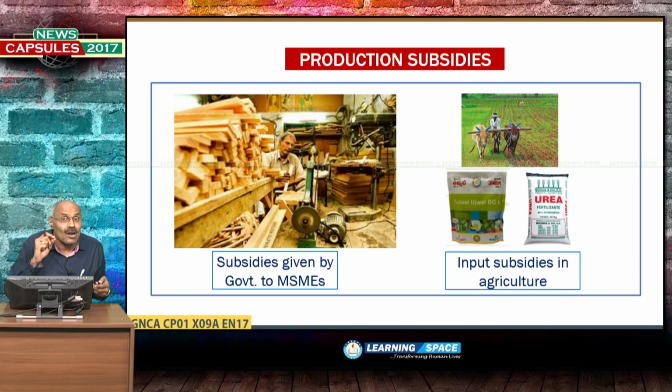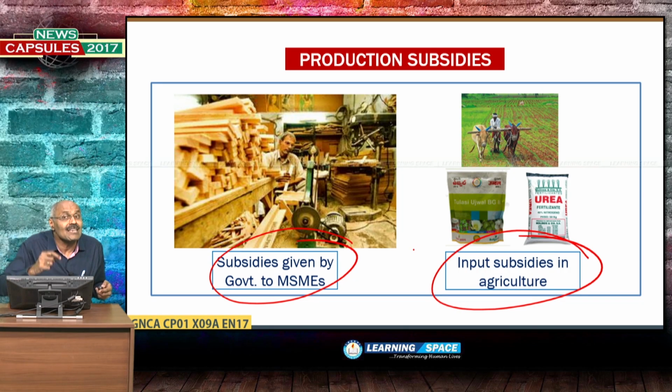Government gives a lot of subsidies to MSMEs, small and micro enterprises. Normally government gives many subsidies, interest subvention is given sometimes, and input subsidies are given by the government to the agriculture sector.